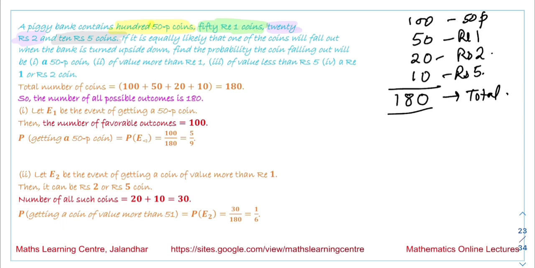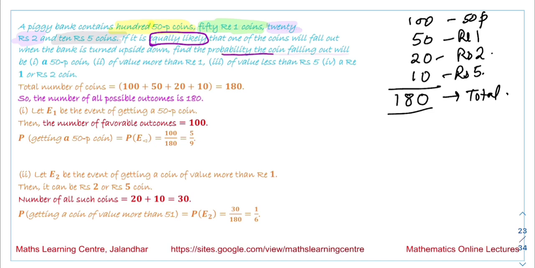It is equally likely that one of the coins will fall out when the piggy bank is turned upside down. This is given to us, so we are considering all coins to be of the same shape and dimensions, and the possibility of any coin coming out of the piggy bank is the same.